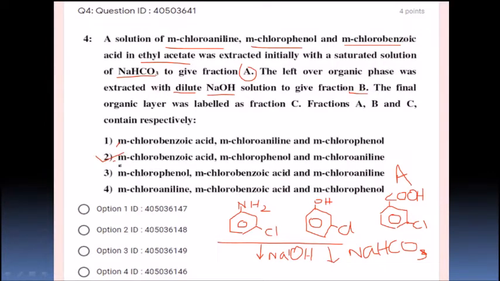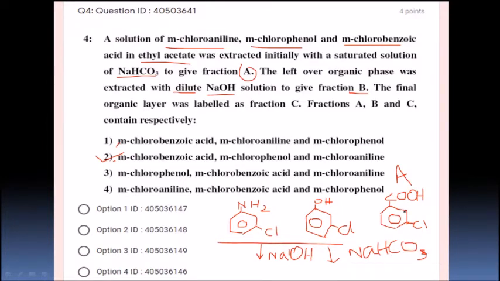This is a common practice in synthetic organic chemistry labs, where if you get a mixture of these kinds of compounds, it is very easy to separate. All these compounds are in a solution of ethyl acetate, and it forms a layer with aqueous solution. They have taken sodium bicarbonate aqueous solution and extracted with it, and that extract, fraction A, is going to consist of this metachlorobenzoic acid. Next, the leftover solution of ethyl acetate will be washed or extracted with NaOH solution, so that the phenol is extracted into the NaOH solution, right, students?